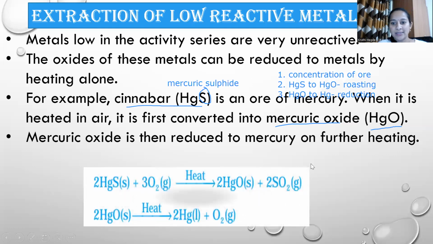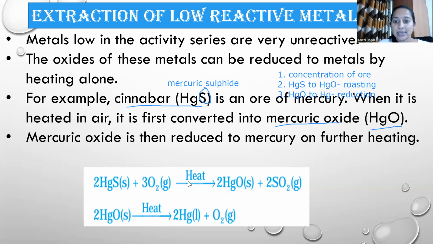Here are these two steps. HgS is heated in presence of oxygen, and gets converted to HgO and SO2. It's given as a balanced reaction. HgS, which is a solid, is heated in presence of oxygen and gets converted to HgO, which is again a solid, and SO2 gas is released. Sulfur dioxide gas is released.